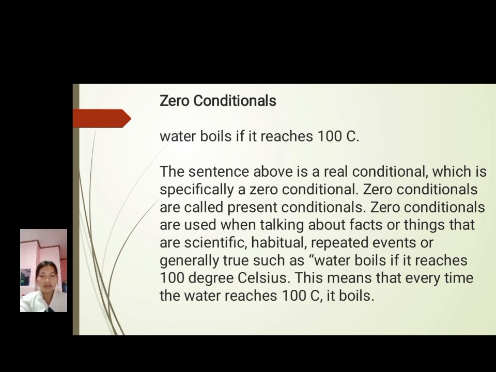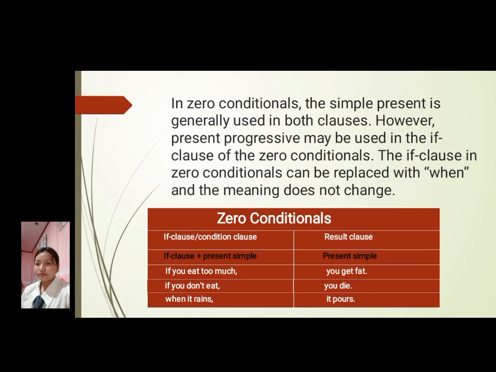So, we have here the example. Water boils if it reaches 100 Celsius. It is a zero conditional sentence. It means that every time water reaches 100 Celsius, it always boils. This is a scientific fact that never changes. So, next, in zero conditionals, the simple present is generally used in both clauses. However, the present progressive may be used in the if clause of the zero conditionals.